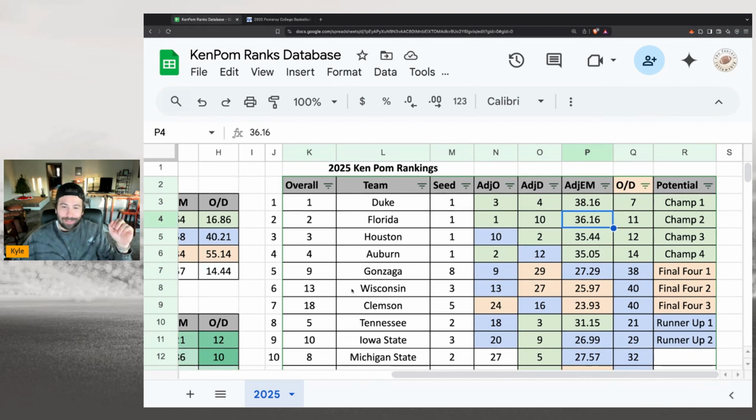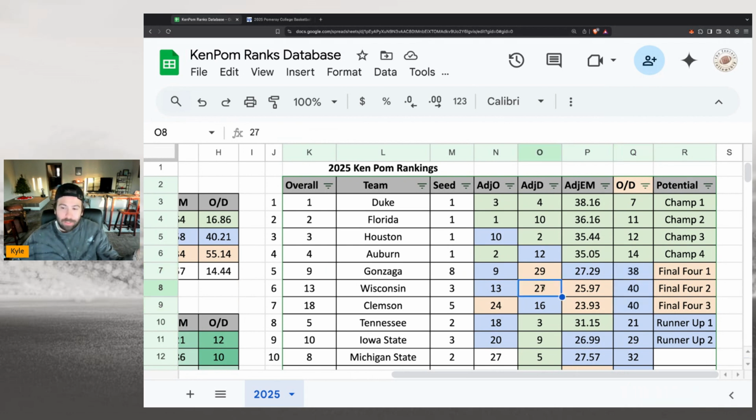And then you guys can see here, I have the next group of teams being Gonzaga, Wisconsin, and Clemson. And these guys, they're not your 2 seeds. This is Gonzaga, an 8 seed, Wisconsin, a 3 seed, Clemson, a 5 seed. They're all in the top 30 for offense and defense. The Badgers are 13th and 27th offensively and defensively. Gonzaga is 9 and 29. Clemson 24th offense, 16th defense. And all of these scores look pretty good, and they're very, very solid here.